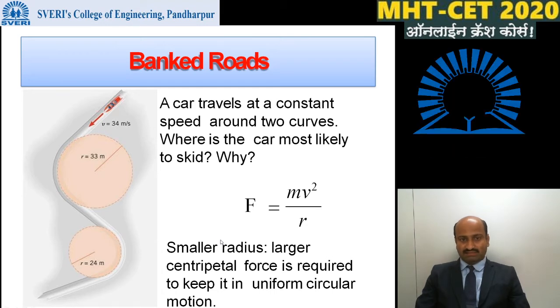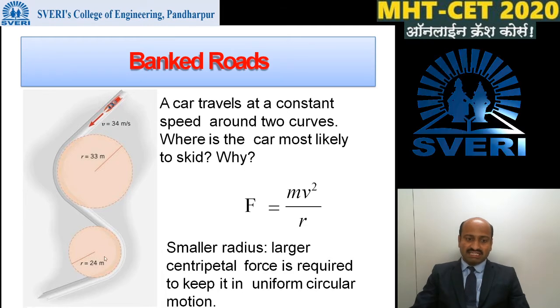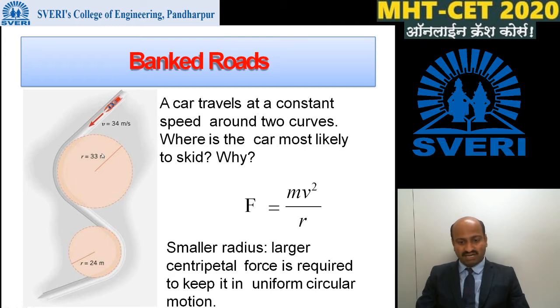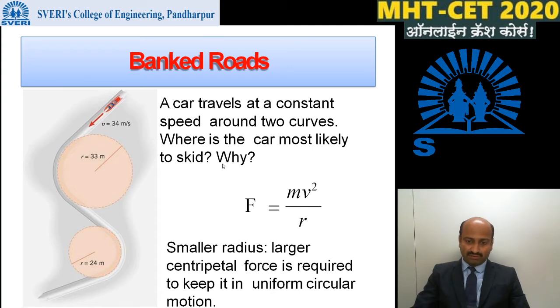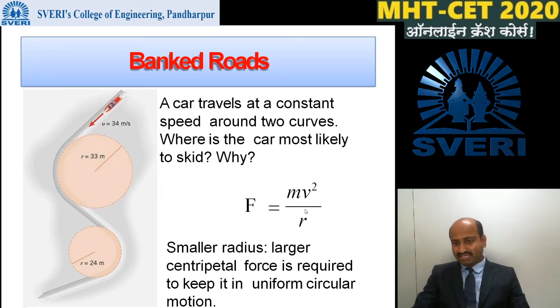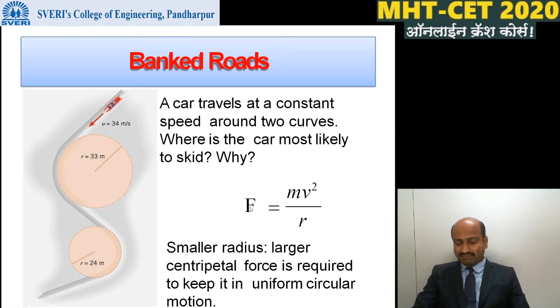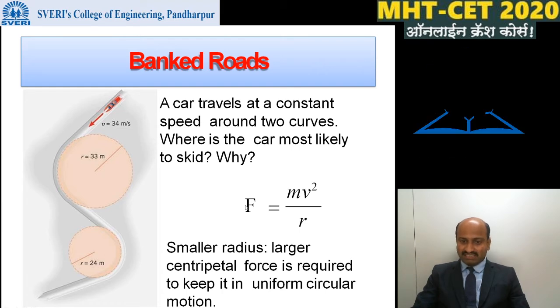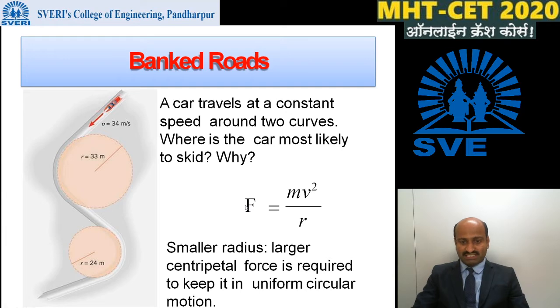Hence, the car travels safely at a constant speed around the second curve, and in the first curve there will be a possibility of skidding of the car. It is because of the radius of the curve. Centripetal force is given by F is equal to mv square divided by R, and this centripetal force is inversely proportional to the radius of the curve. In the second curve the radius is small, hence more centripetal force will be generated, which keeps the car driven safely.